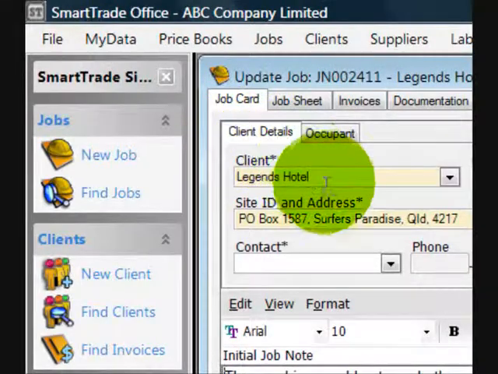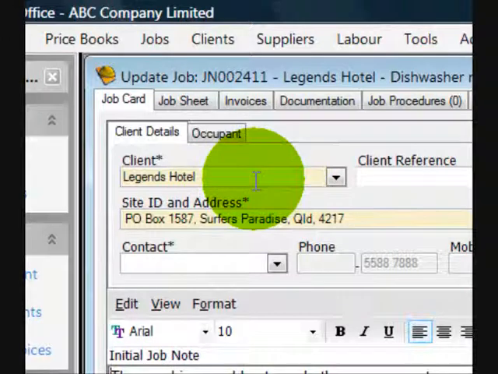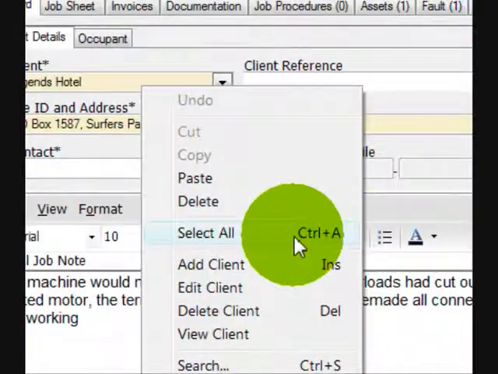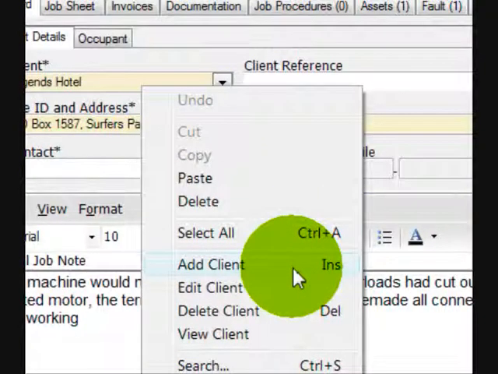Okay, so same deal inside a job. Up here in the client field, it's got an asterisk at the end of the field as well, so any field name that has an asterisk at the end of it, like that, it also means there's something you can do. So right mouse clicking again, I can see that I've got options. Also there are hotkeys. Hotkeys for certain functions when you're in a field are shown in these menus.